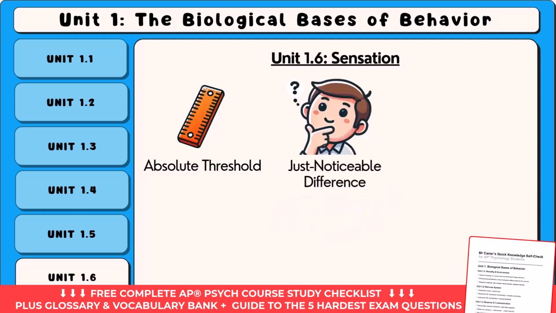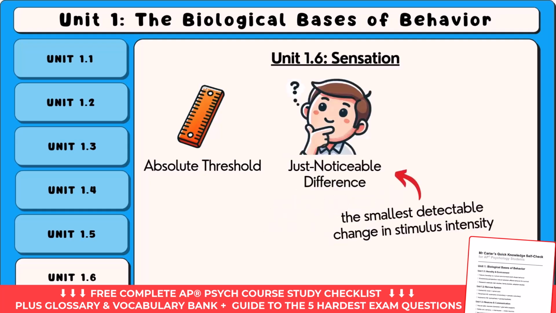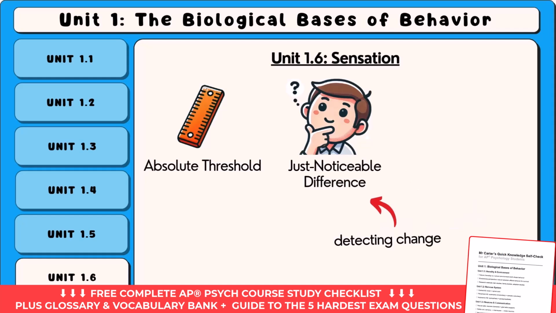Another key term is the just noticeable difference. This refers to the smallest detectable change in stimulus intensity. Note that just noticeable difference refers to detecting change, while absolute threshold refers to detecting anything at all.